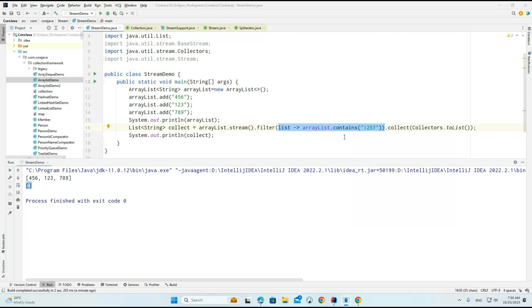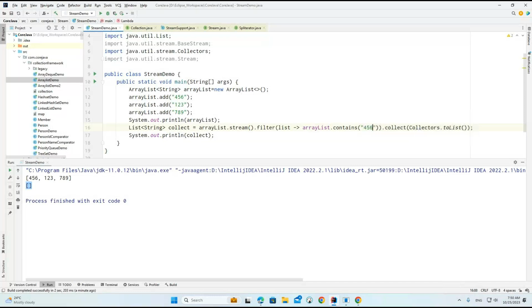Whenever we get false, it is not going to add the particular record into the collection. So with the filter, if you want to apply any condition, only if the condition returns true will the record be added.